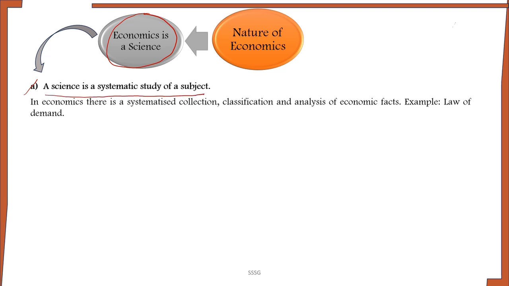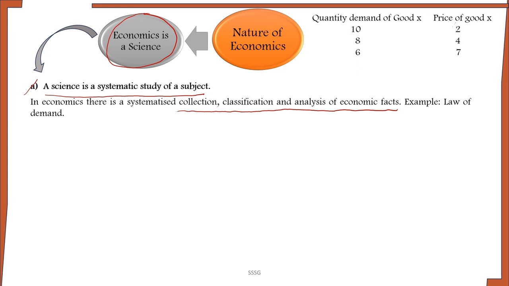In economics, theories, concepts are formulated in a systematic step-by-step manner, that is, by collecting, classifying, and analyzing the economic facts. Example, law of demand. This law is formulated by collecting the data relating to quantity demand of good X and different price levels of good X. And then the data is classified in a tabular form and then the data is analyzed.